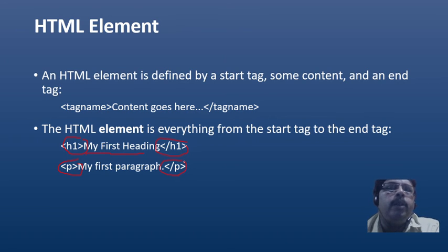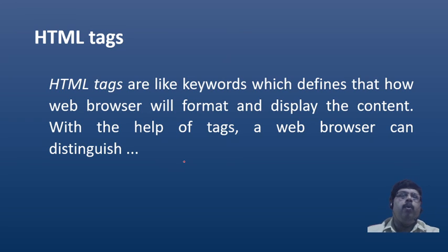This is opening and closing. This is an element, and what is written in the open and closing brackets, the greater than and less than symbols that we are using, that is a tag. It has two tags, one is the start tag and another is the end tag, and the elements are written in that tag. Now what is a tag?